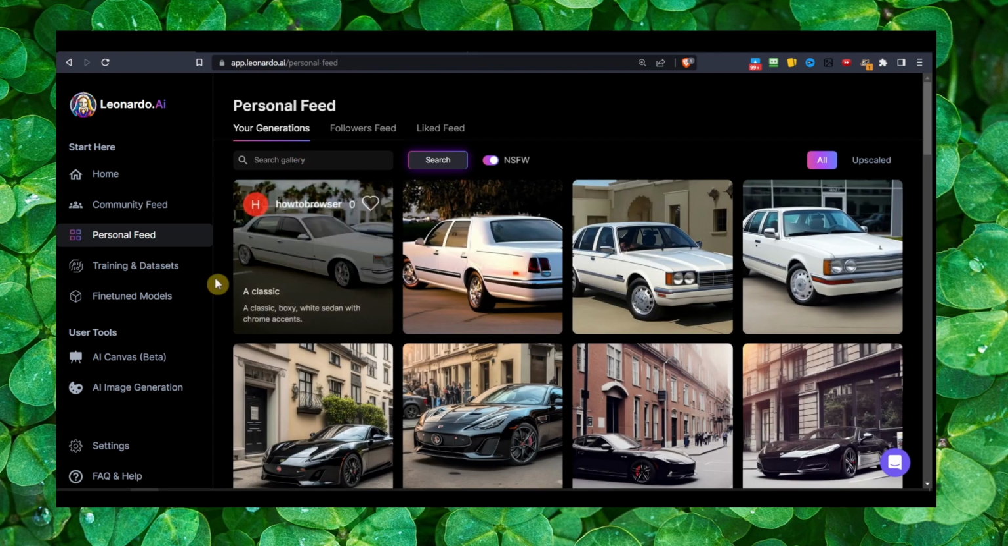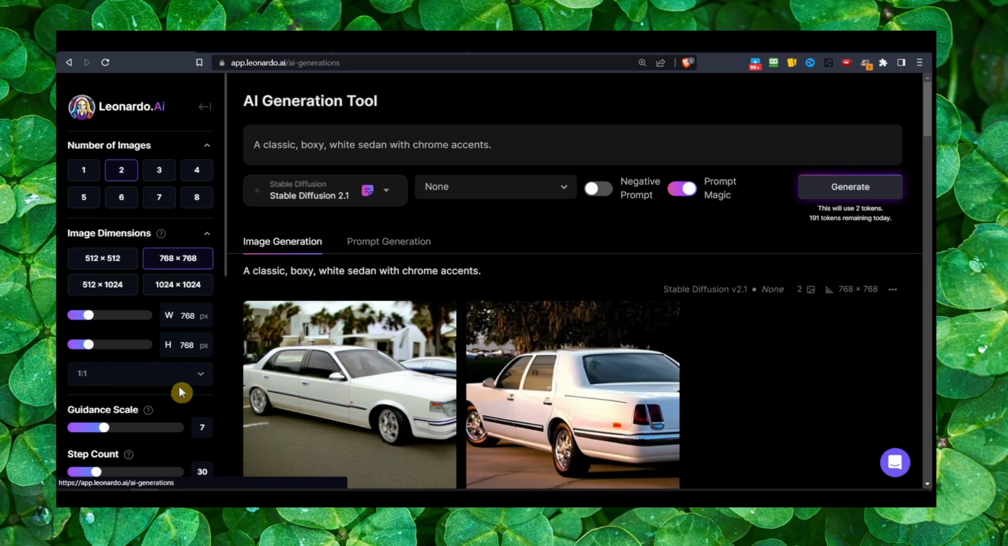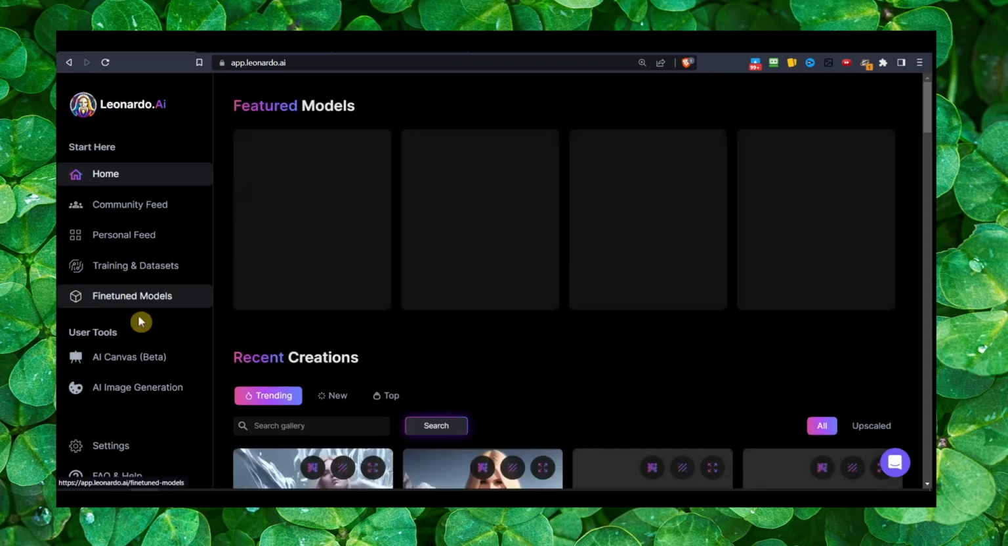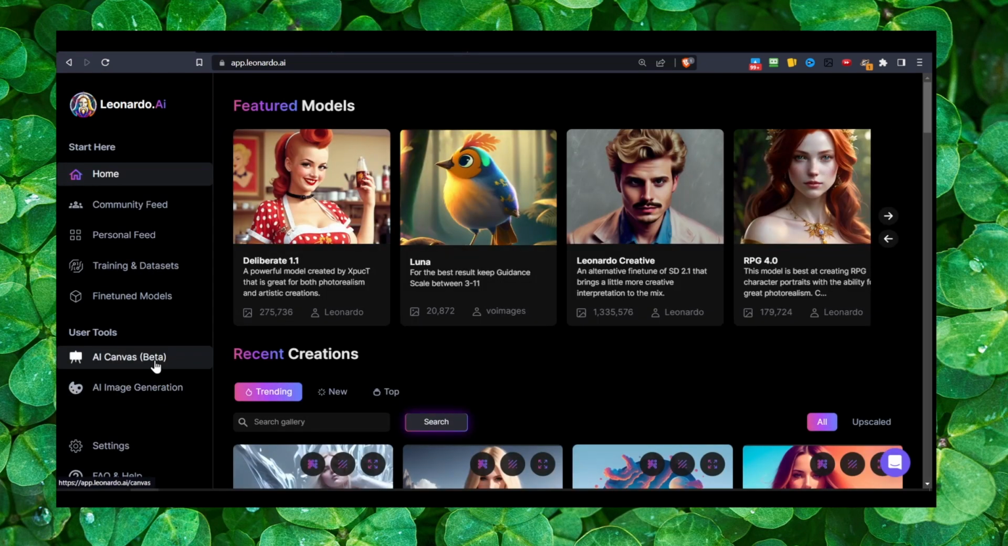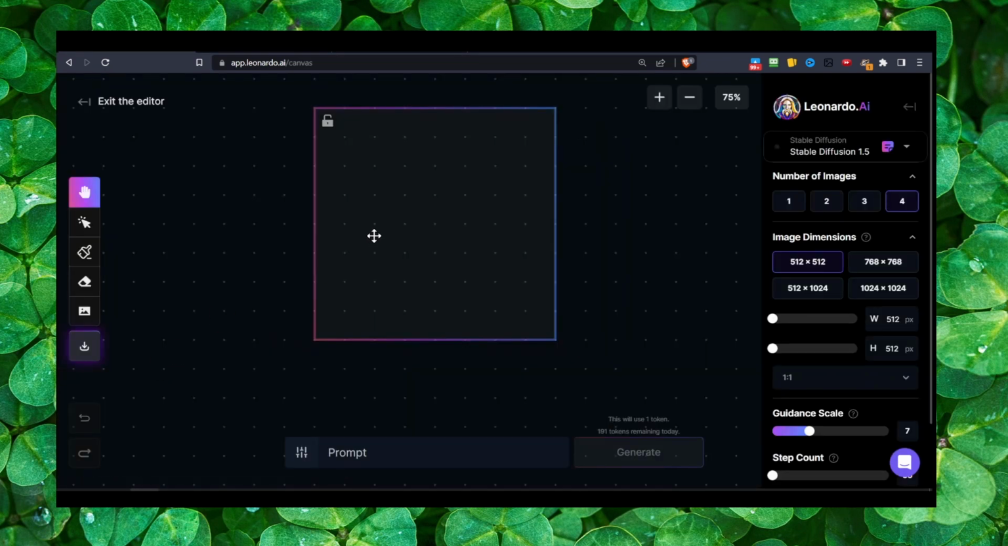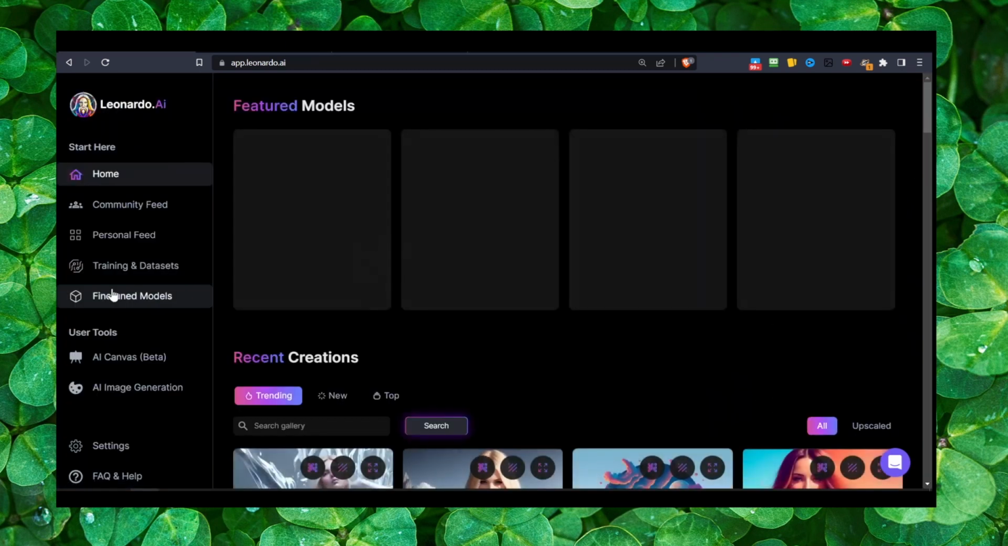That's really good. And you also have AI image generation, and AI canvas. Both of these you can try. You can simply here write a prompt. You have an image inside of this square. You can change what's inside the square basically. So that's very useful as well.